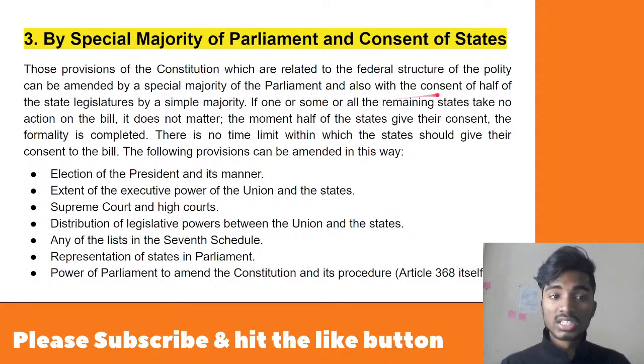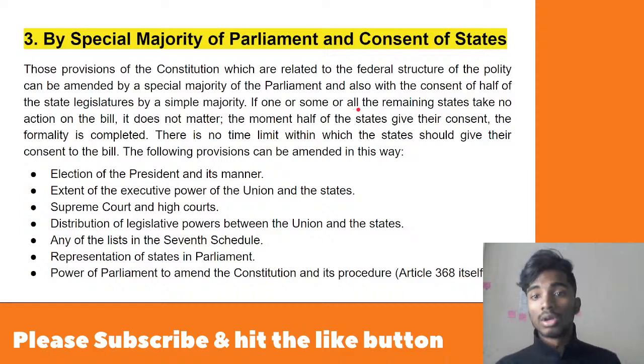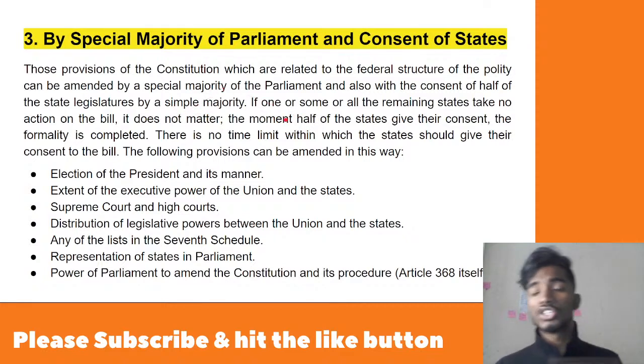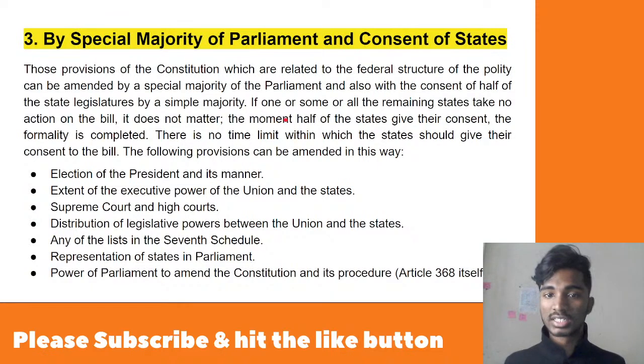Along with this, the consent of half of the state legislatures by a simple majority. Okay, so what do you mean by that? States have to pass it with the simple majority, that is 50% plus one present and voting. If one or some or all the remaining states take no action on the bill, it does not matter. The moment half of the states give their consent, the formality is completed.